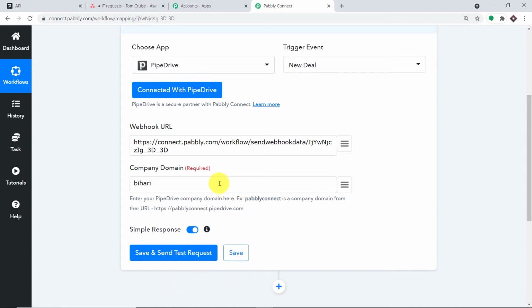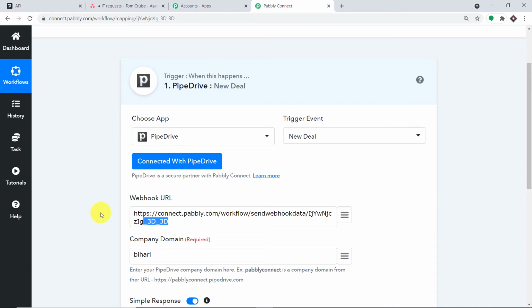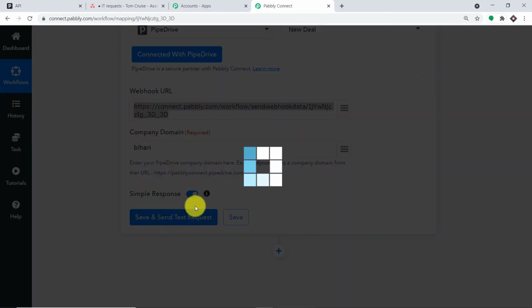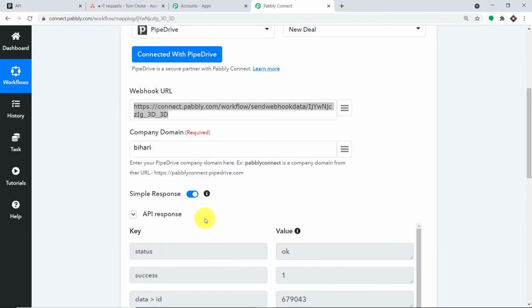So basically in most of the cases, when a webhook URL appears in front of you, you copy this webhook URL and paste it into the triggering software. But here all you have to do is just click on save and send test request after mentioning the company domain. So basically it will fetch all the data using this webhook. So let me do that. Let me just click on save and send test request. Okay, so the API response is showing that we have integrated with this particular domain, that is Bihari.